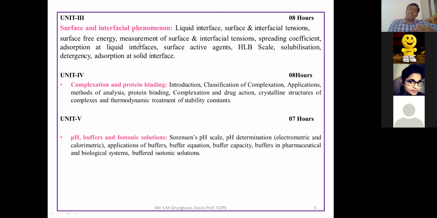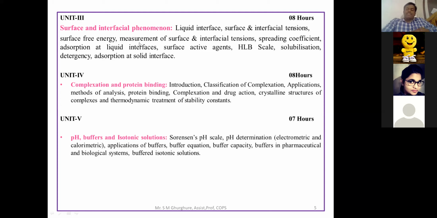Then there are different types of adsorption phenomena. One is physical adsorption, and the second one is chemical adsorption. Physisorption, then chemisorption, then the distinguishing points between physisorption as well as chemisorption. That part we are going to focus on in the surface phenomena as well as interfacial phenomena. And afterwards, surface active agents. What is the role of surface active agents, and what are the different types of surface active agents which are used in formulation?